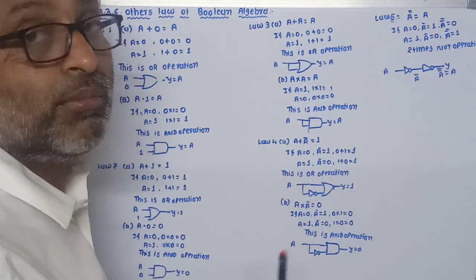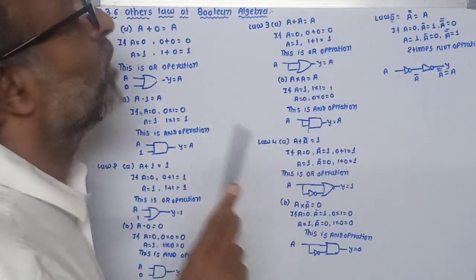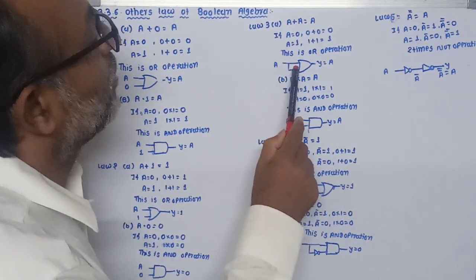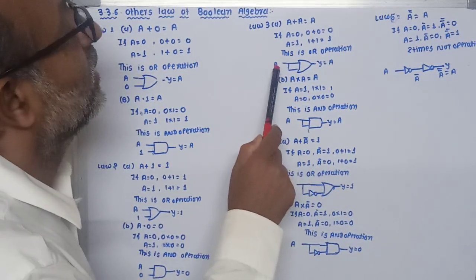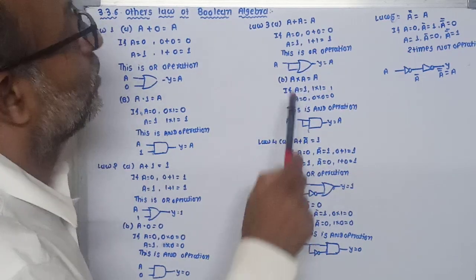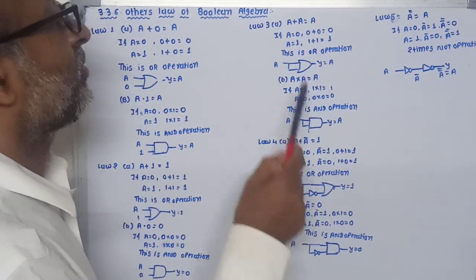So the output is similar to the input. It indicates the OR operation, but here we require only one input, so the input terminals are shorted and only one input, A, is given. In this case the output remains the same: when the input is A, the output is also A.